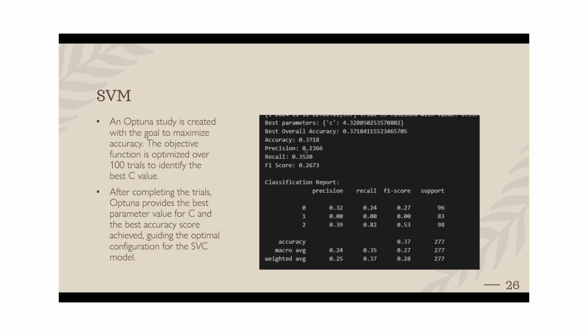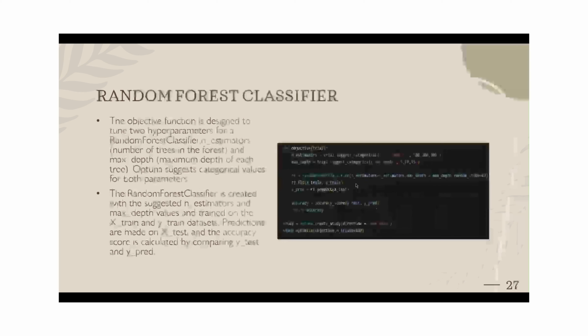That is one of the reasons the accuracy is low for every model, because it trains on Twitter and tests on LinkedIn, which are two different types of data. So in the SVM, we got the best parameter of C as 4.32, and the overall accuracy that we have recorded is 0.37. This is the best accuracy after running 100 trials. Here are the precision, recall, and F1 score.